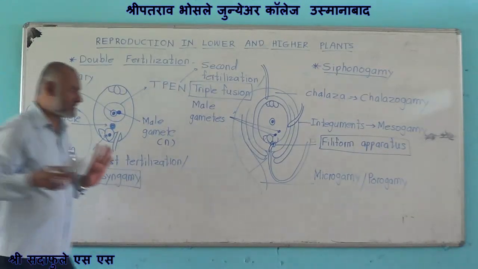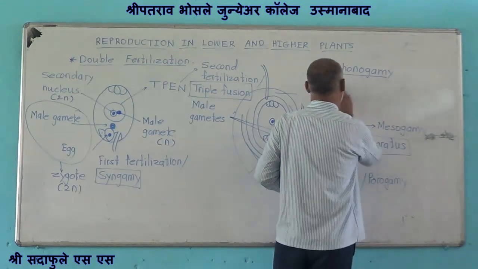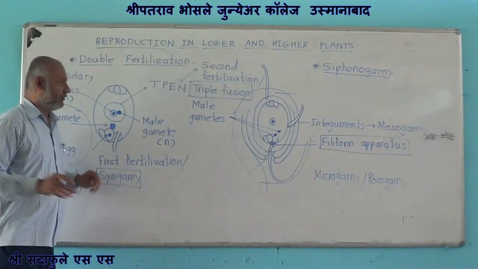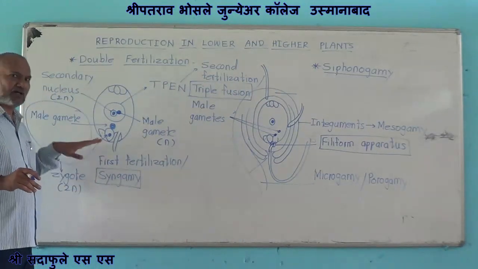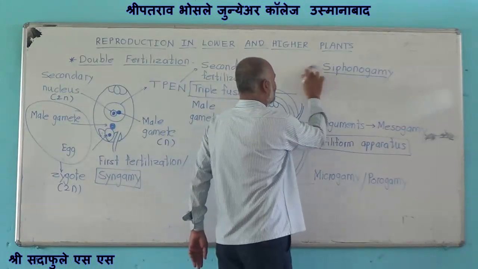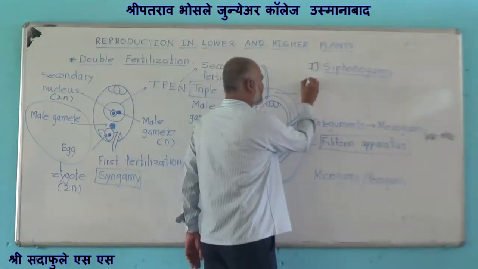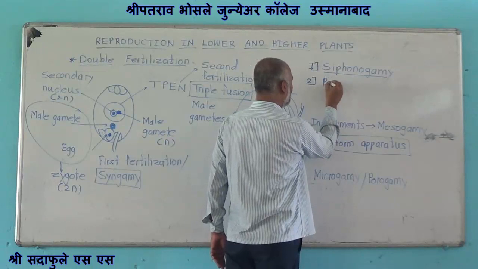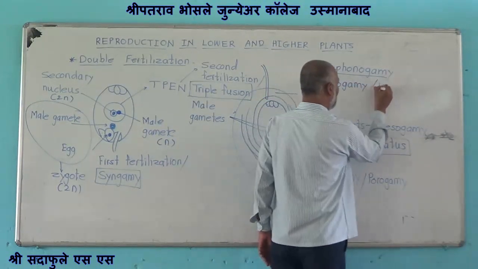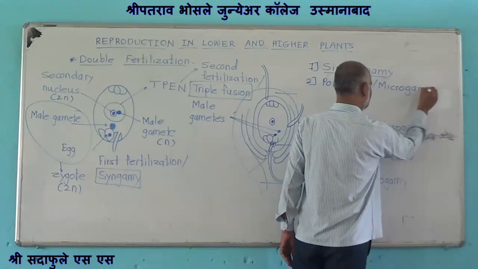Now for board examination or competitive examination, we have to remember some important points from this double fertilization. Number one is siphonogamy. Number two is porogamy or micropylar entry.